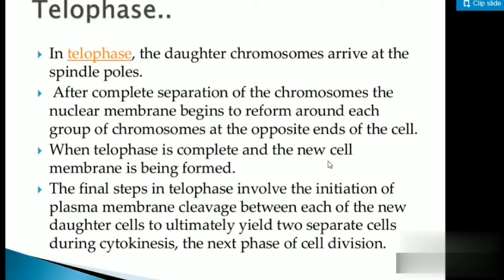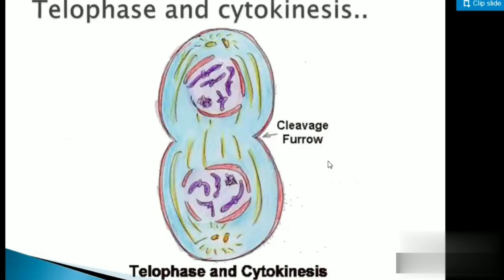The next phase of cell division. So now cytokinesis is the last stage. What is cytokinesis? It is where the cell will break, or the plasma membrane will start dividing, which leads to two-cell formation. Telophase and cytokinesis. Now this is a cleavage phase. The way it was dividing, right? This is called the cleavage furrow.